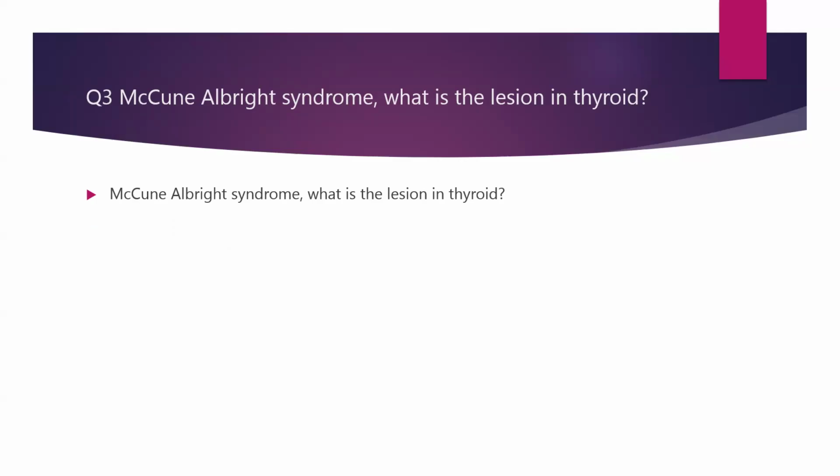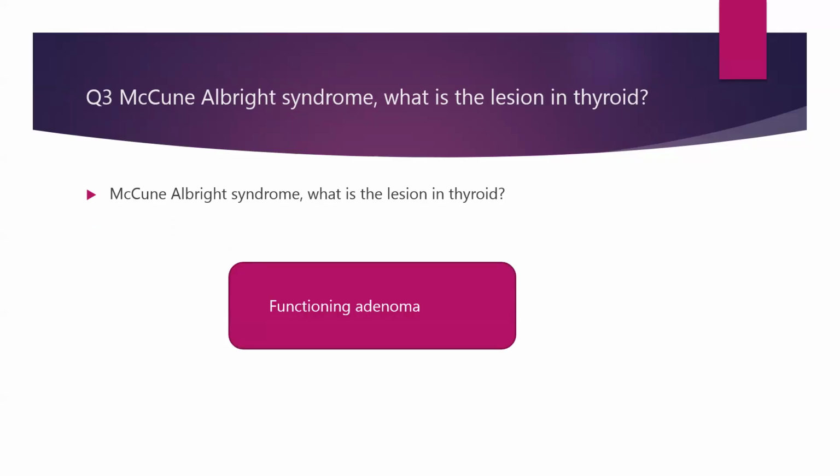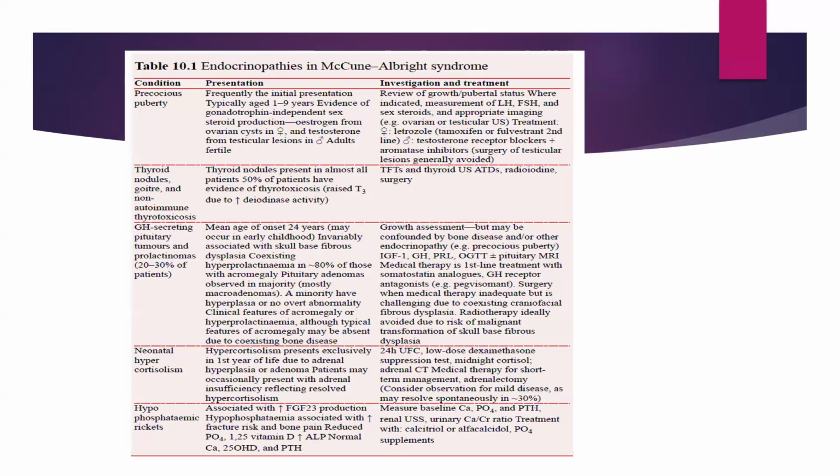Case scenario, McCune-Albright syndrome, and then asked for what is a possible lesion in the thyroid. The most common in this context is a functioning adenoma. As you can see from this chart, which is given in Oxford Handbook, it helps us know the different endocrinopathies in McCune-Albright syndrome.